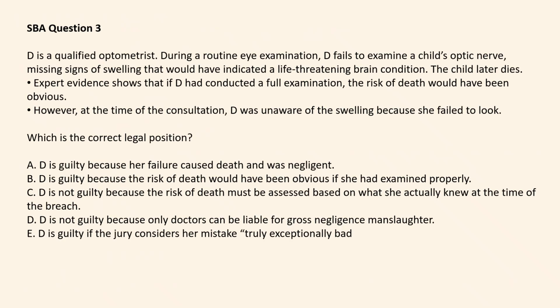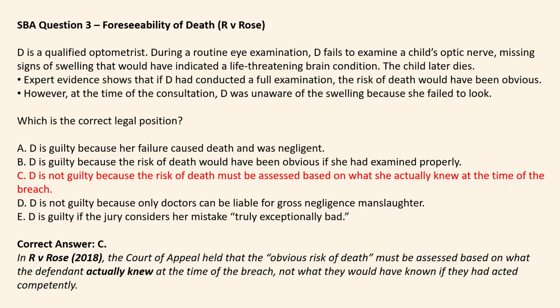Then the final single best answer question, which is single best answer question 3. Check what your answer would be with the next slide. Feel free to pause the video too. And then look at this question here, question 3, foreseeability of death, R versus Rose. That's where the answer comes from. And just look at the correct answer. In R versus Rose, the Court of Appeal held that the obvious risk of death must be assessed based on what the defendant actually knew at the time of the breach, not what they would have known if they had acted competently.